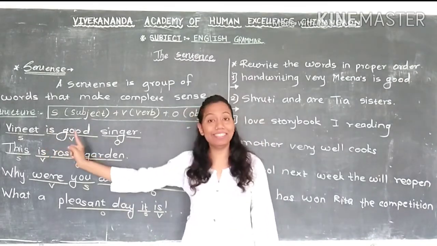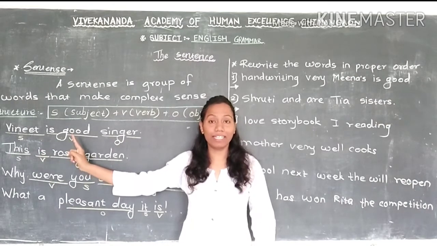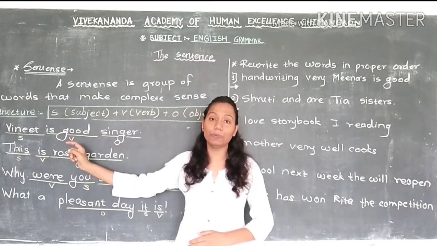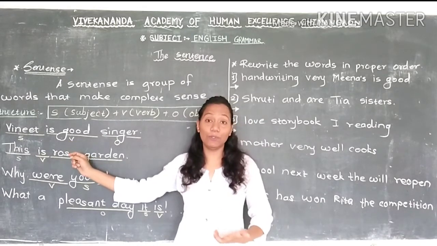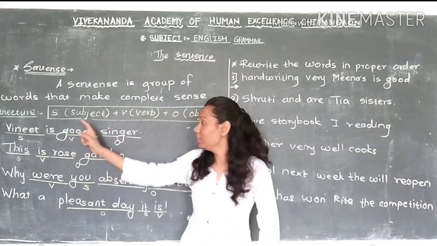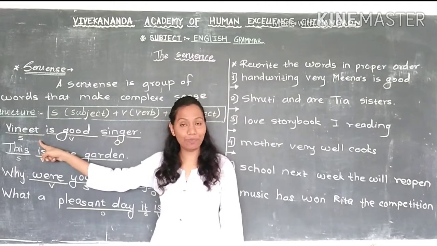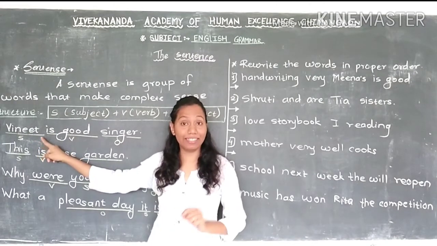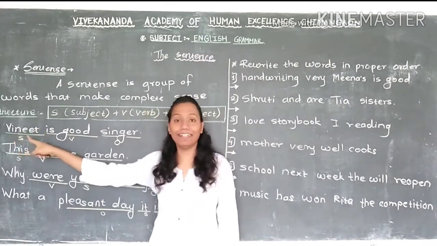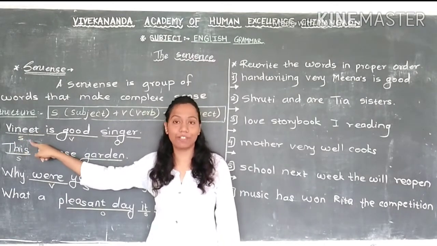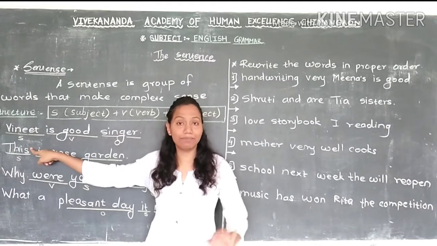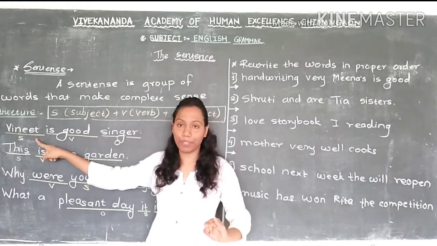Now, subject means name. Otherwise, if we don't know the name, we use pronouns: he, she, it, I, they, we, you. So these are pronouns. This sentence starts with Vinay. Vinay is the name of a boy. This is the subject. So here I underline this word and I write S here. S means subject. Vinay, this is the subject. Subject means name, otherwise pronoun.